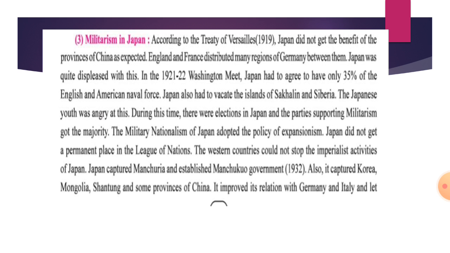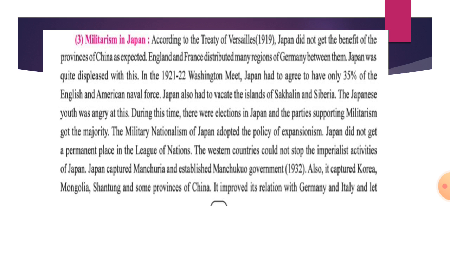Japan was not getting a place in the League of Nations, and the Western countries could not stop the imperialist activities of Japan. They could not stop it, and Japan captured.